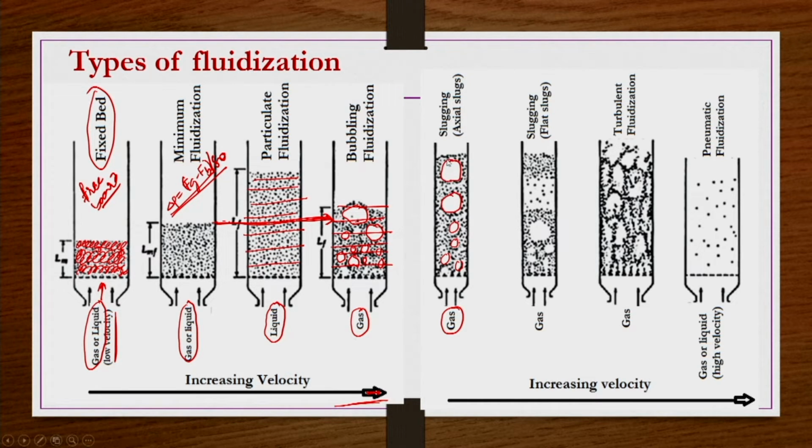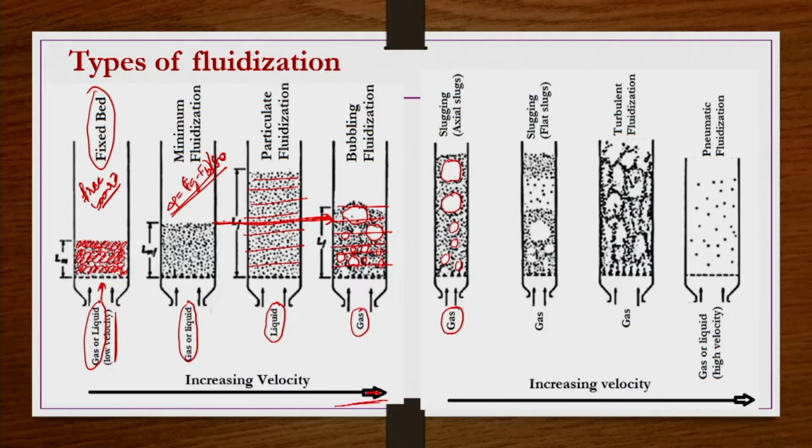This can happen at high velocity for a gas fluidizing medium, but the channel has to have a smaller dimension, or be a narrow channel compared to other cases like the bubbling fluidized bed. Then we can have these slugs. These slugs can be axial slugs as shown here, or they can be flat slugs as shown in the subsequent figure.